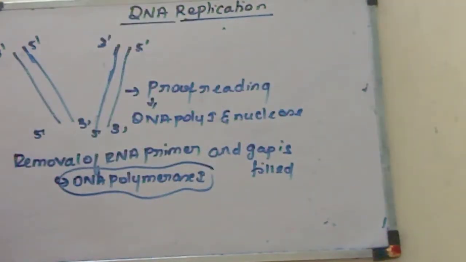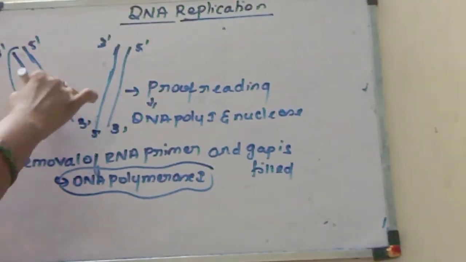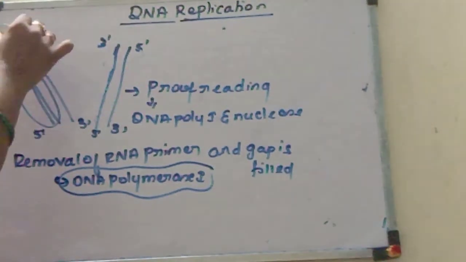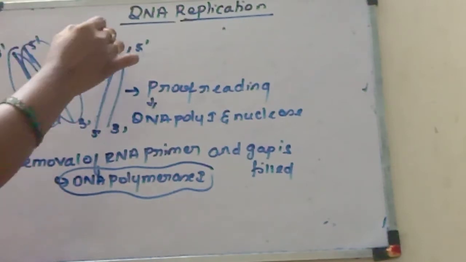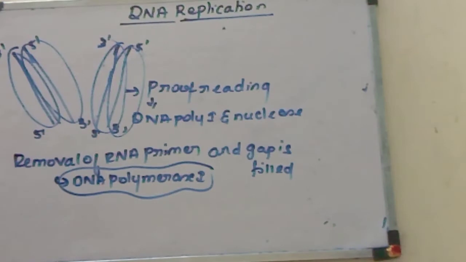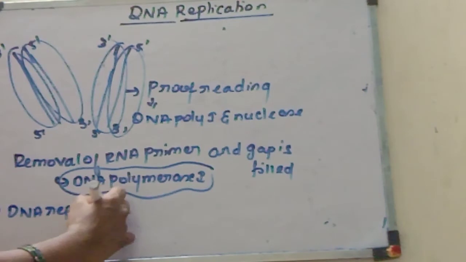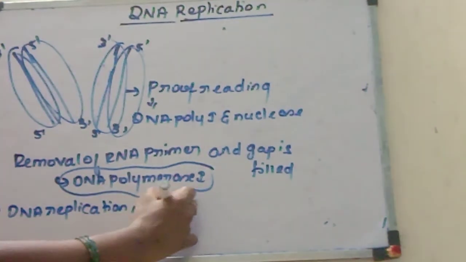So we are telling the DNA replication is semi-conservative because if you take both the DNA, one strand is the parental strand and one strand is the new strand. So here also one is parental, one is new strand. So the DNA replication is called the semi-conservative mode of replication. And one more point, DNA replication is immediately followed by cell division.